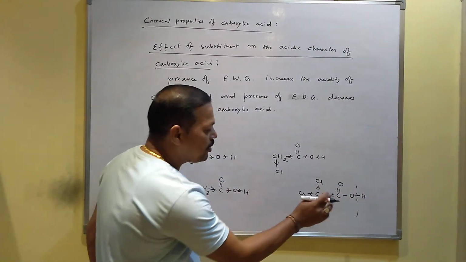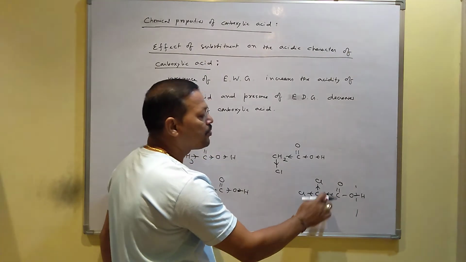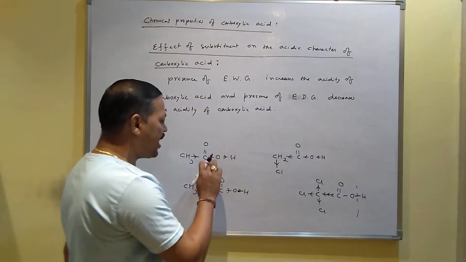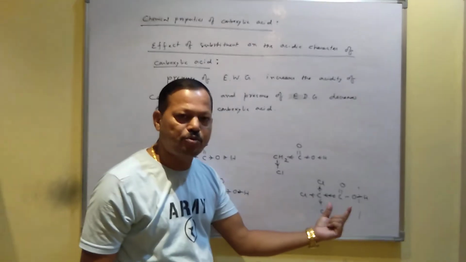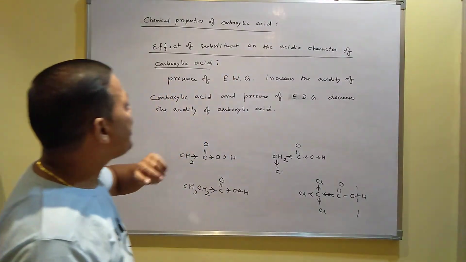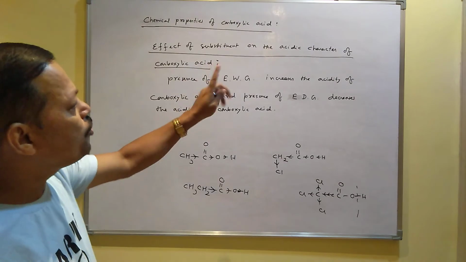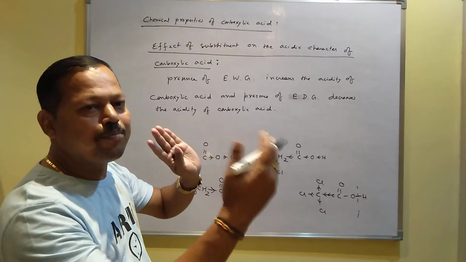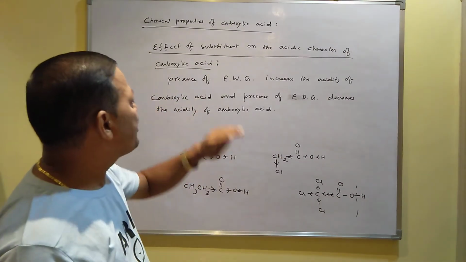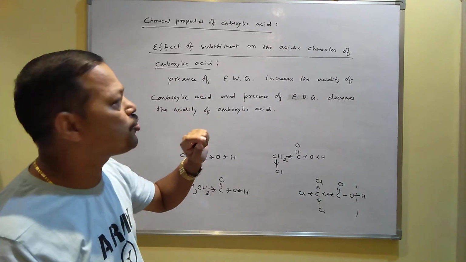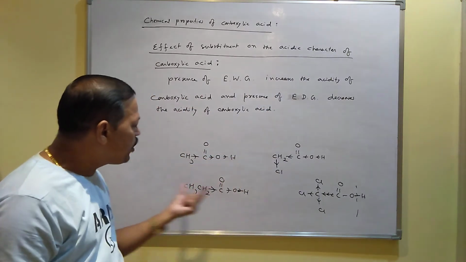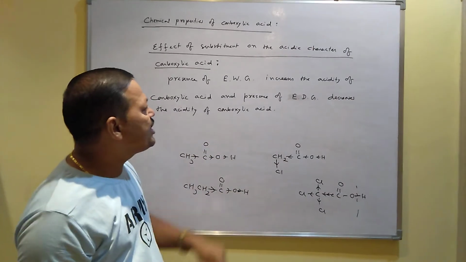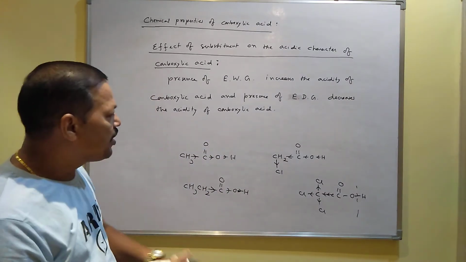And that is why this one will be more acidic than this, than this, than this. I mean, this is the lowest one, this is the highest one. So that is why I have given this line: as the number of electron withdrawing groups increases, the acidity of the carboxylic acid also increases. And as the number of electron donating groups increases, the acidity of the carboxylic acid keeps decreasing.